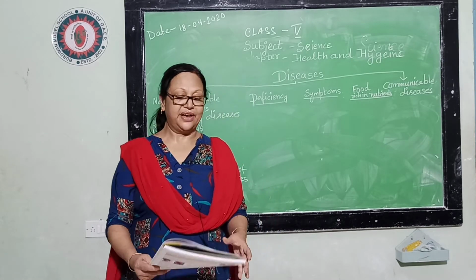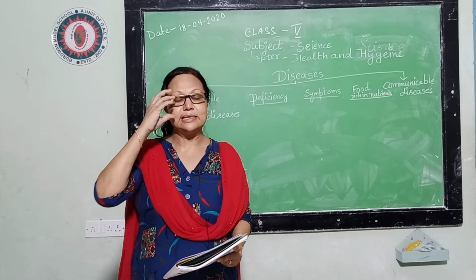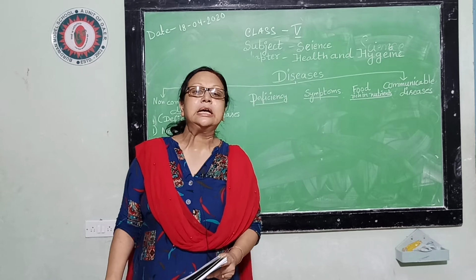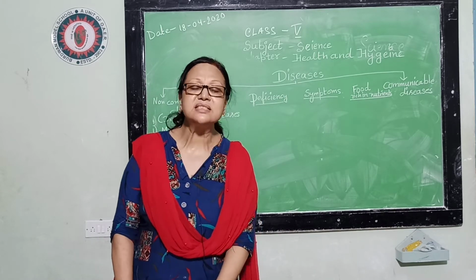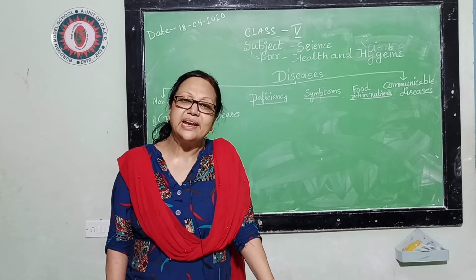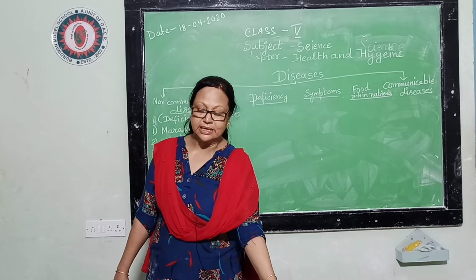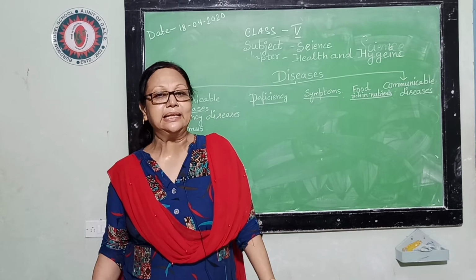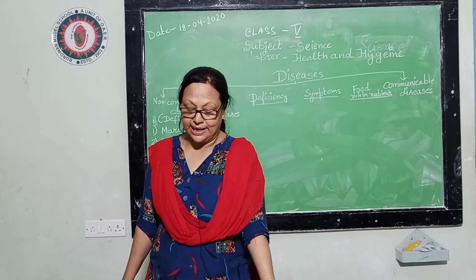Next deficiency disease is called night blindness. This night blindness is due to the deficiency of vitamin A. What happens in this deficiency? The person sees very little in the night time, or maybe cannot see in the daytime. This condition is called night blindness.